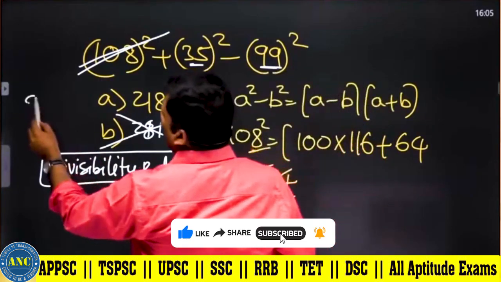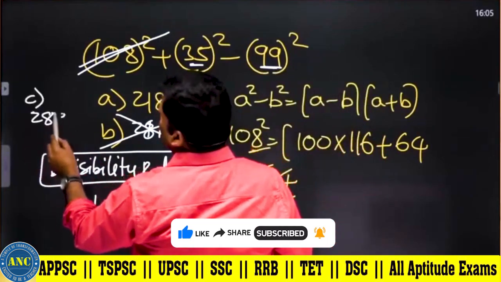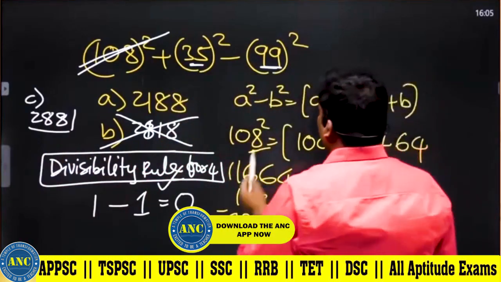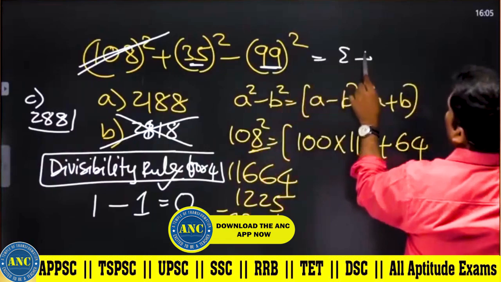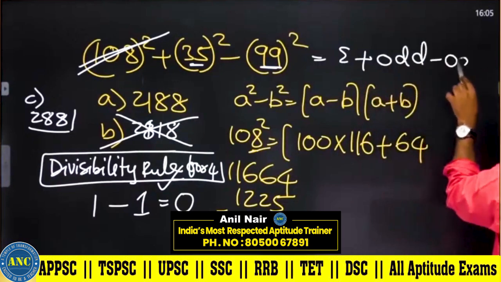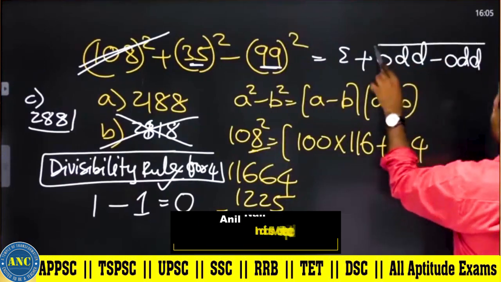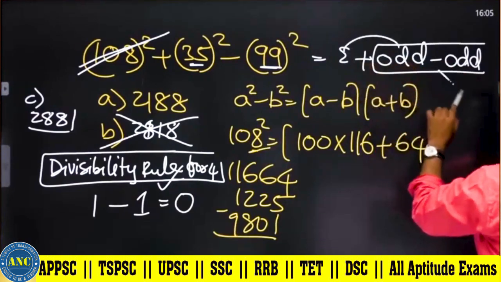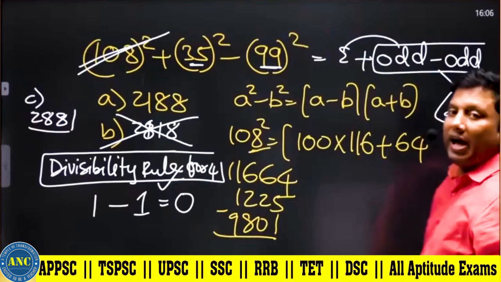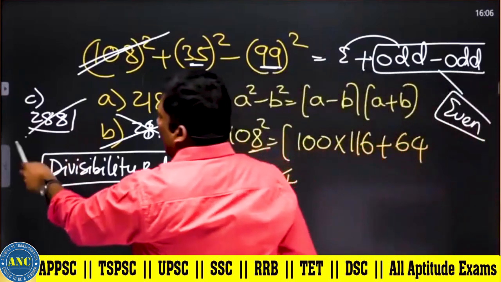Suppose there is an option like this, 2881. 108 is an even number. 35 is an odd number. 99 is an odd number. Odd minus odd, even. Even plus even, even. The answer should be an even number.